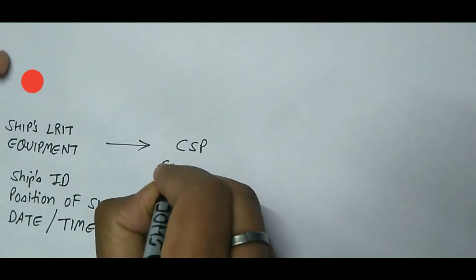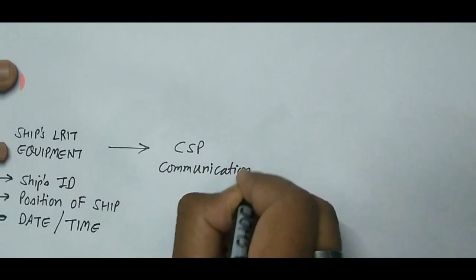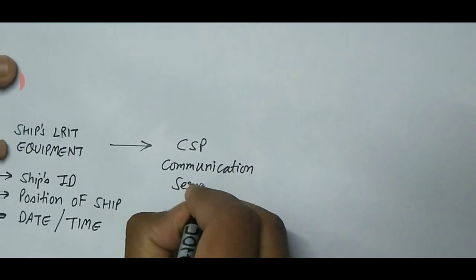Now the data is transmitted through the communication service provider, that is CSP, which is basically a satellite.